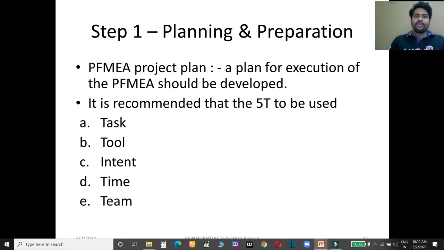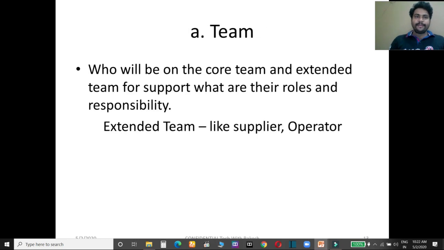When you are going to do planning and preparation, first of all you have to form a team. In the team you can select around 4 persons from each and every department, or you can extend your team by utilizing suppliers and operators. Suppose your operators are highly skilled, so you can add them to this team. Earlier in AIAG FMEA, there was no extended team like supplier and operator, but here there is flexibility.